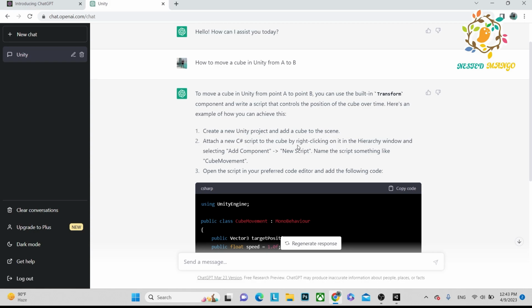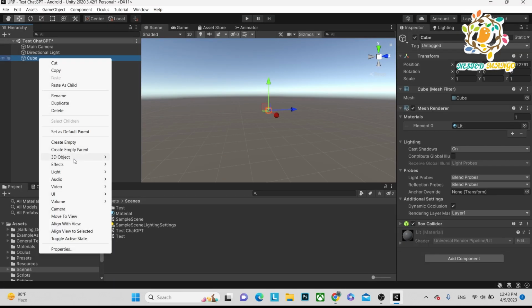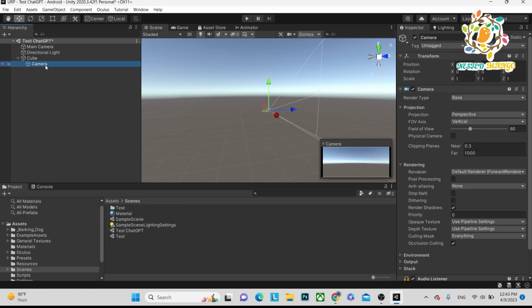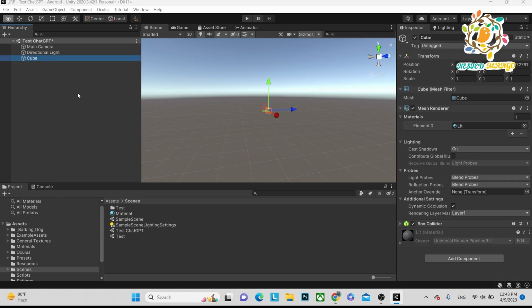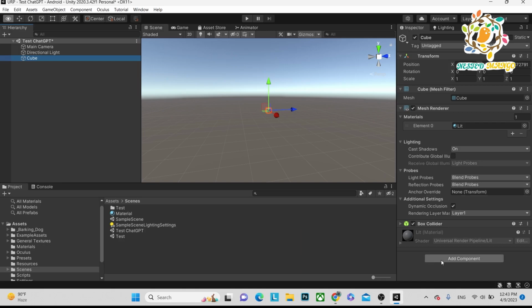Attach a new script to the cube by right clicking on it in the hierarchy window and selecting add component. If we right click there, we are not getting an option to create a script, so this is not working properly. The other instruction says select add component, so I think this is the right way.